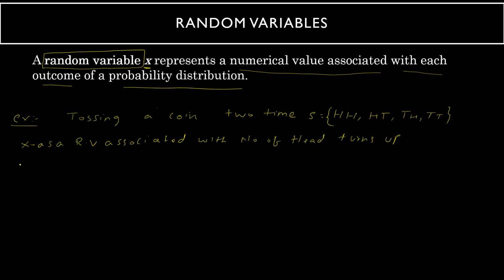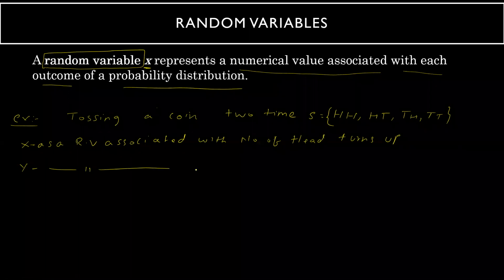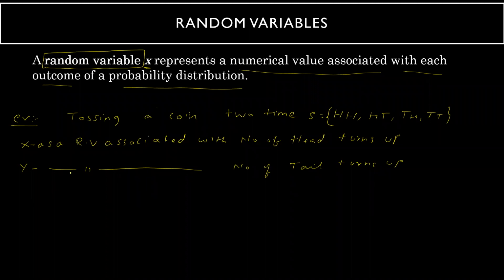I will take one more random variable. You can define as many random variables as you want. This one I will take as a random variable associated with the number of tails that turn up. So I have now assigned two random variables.